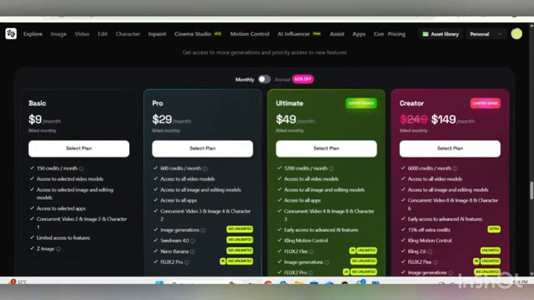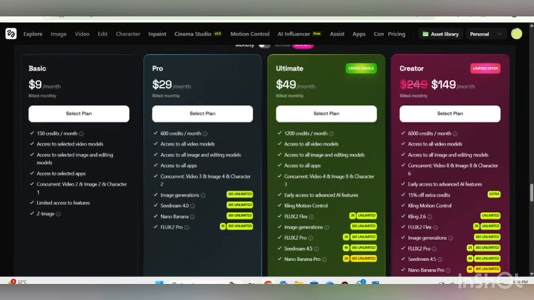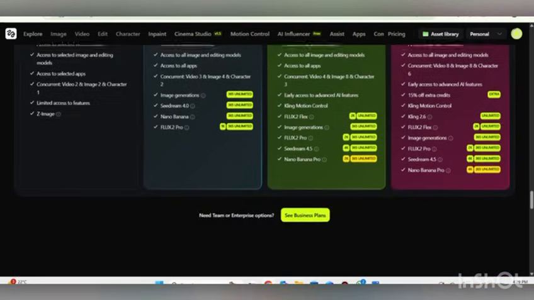So viewers, Higgsfield offers a range of subscription options designed to grow with creators, starting from a free tier and a basic plan at just $9 per month. So you can check out increased credits and access to the essential features. Pro plan, faster processing speeds and higher creative output limits, and the ultimate plan at $49 per month, a large credit pool, unlimited image generation, and advanced tools. And the creator plan at just $149 per month with 6,000 credits per month, a large credit pool, a premium tier that includes features like AI influencer studio, cinematic bundles, and higher concurrency. So these are the amazing pricing plans.